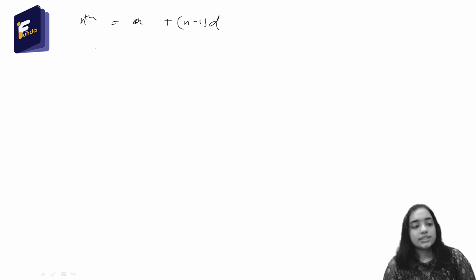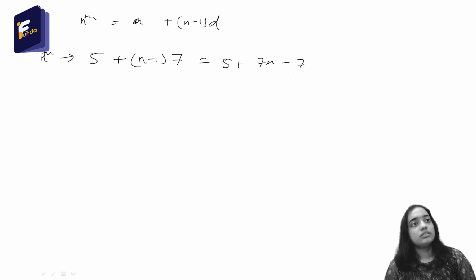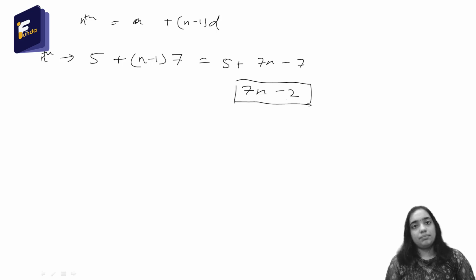The first term here is 5, plus n minus 1 times the common difference we found in the first bit, that is 7. So the nth term is 5 plus n minus 1 into 7. What is the answer? 5 plus 7n minus 7, which is equal to 7n minus 2. So this is the formula for the nth term of the given AP.